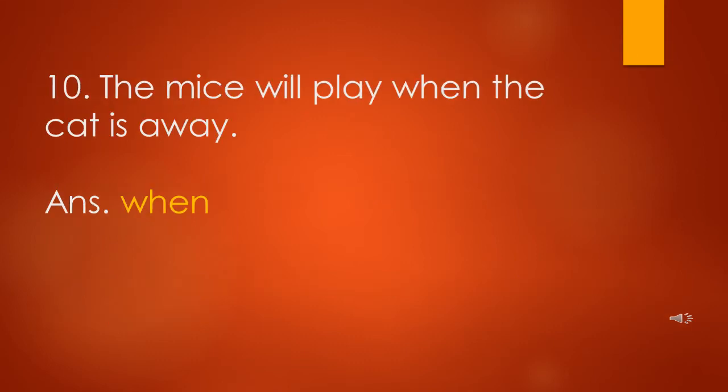Now the last sentence is, the mice will play when the cat is away. So here the joining word is when. The mice will play, and the second sentence is the cat is away. The conjunction is when. Very good.